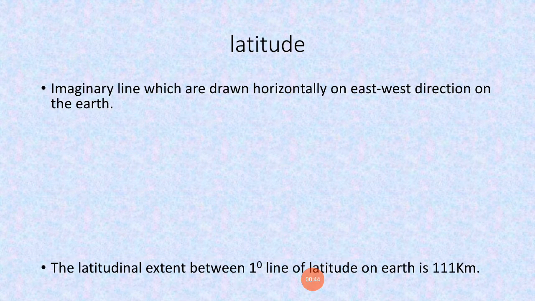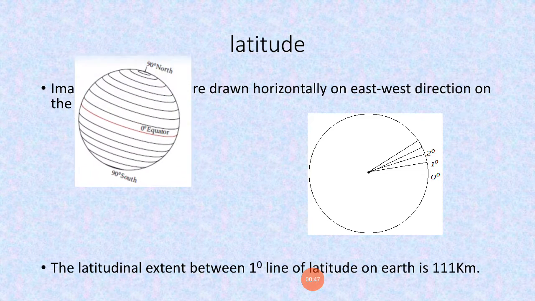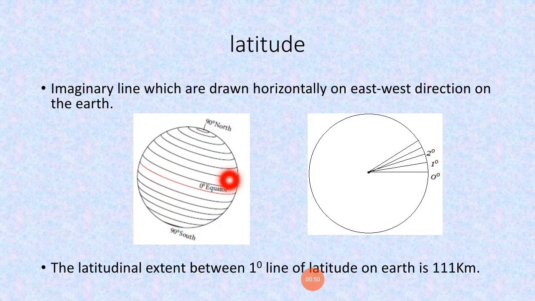Latitudes are imaginary horizontal lines on the globe. The 0 degree line of latitude is known as the equator. It divides Earth into two equal halves. The lines of latitude between the equator and the North Pole are called northern latitude, whereas the lines of latitude between the equator and the South Pole are known as southern latitude. Latitudinal extent between 1 degree lines of latitude on Earth is 111 kilometers.